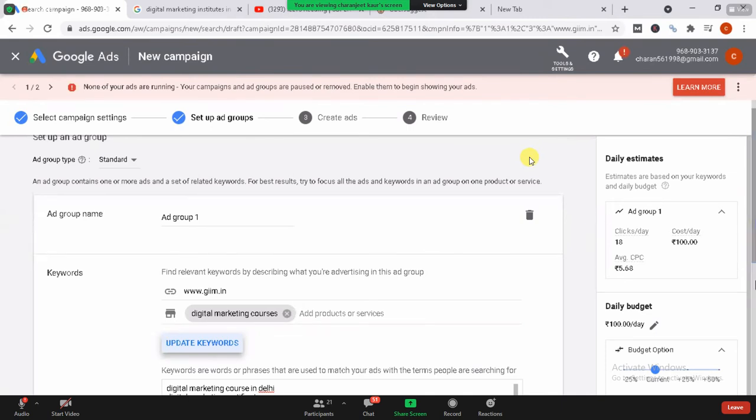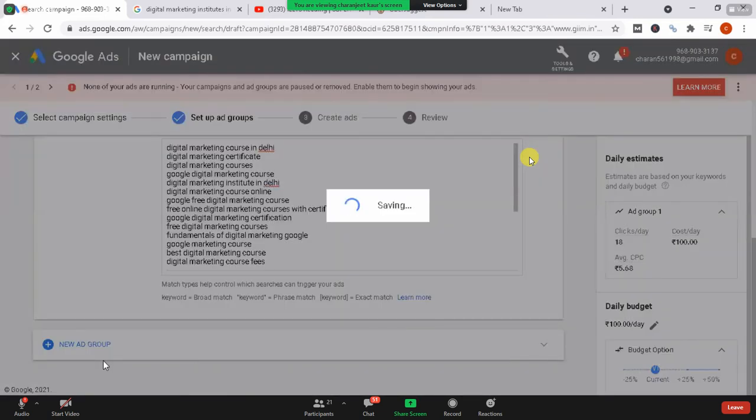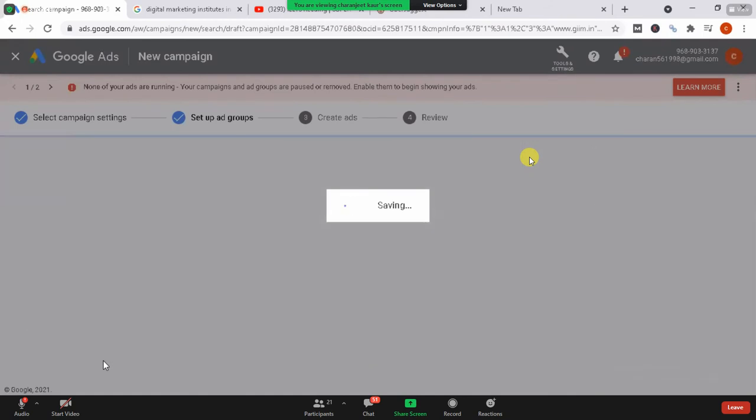Now over here on the right hand side you can see, just a minute, let me scroll down. Now you can see over here there is a daily budget. I can also increase it or decrease it. I have my own options available over here. It depends on me. Okay. Now if I am done with this, I'm going to save and continue. And now I'm on the last section, the review part, where I'm going to review each and everything.